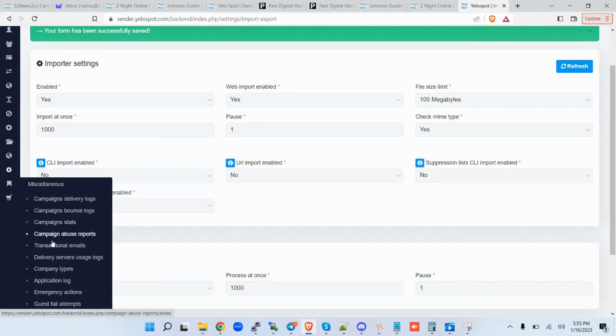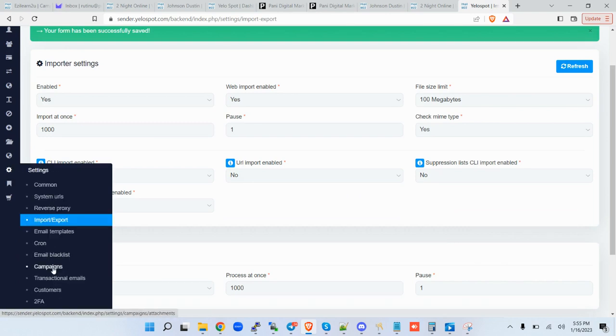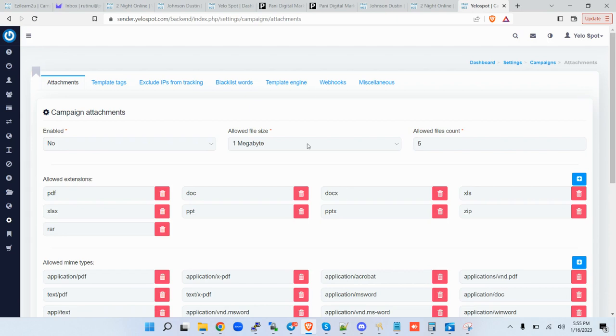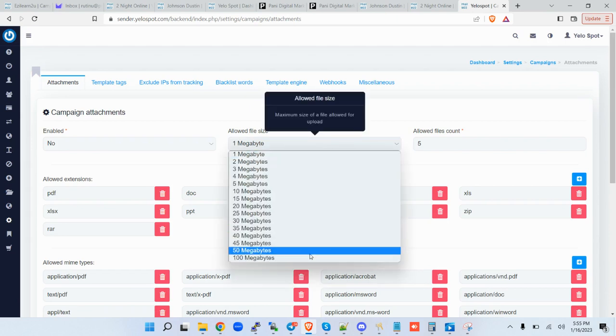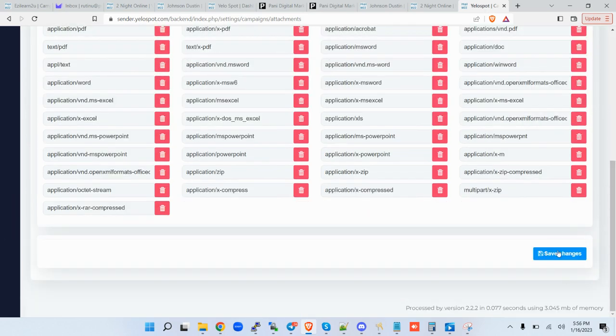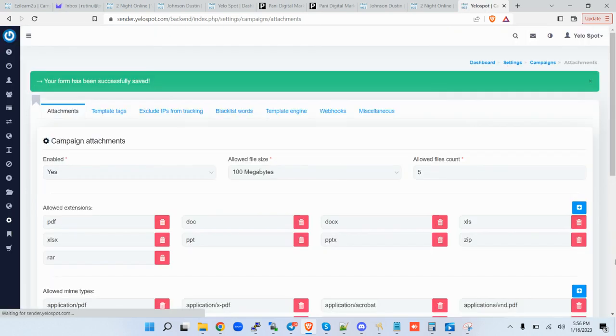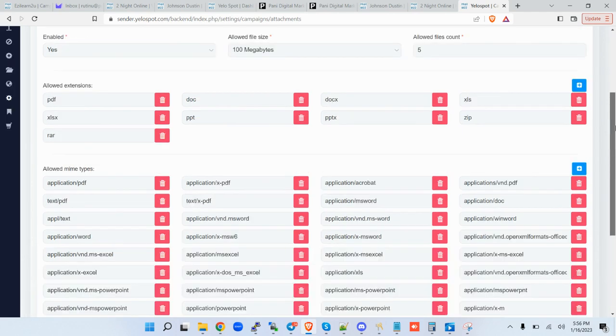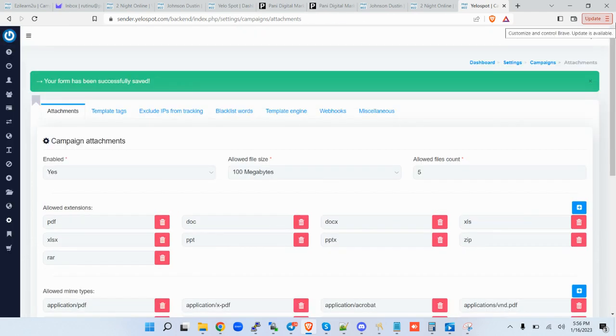And the other thing that you want to do is you come here to campaigns. You can allow bigger files in case you're doing attachments. Say yes. Scroll down and save. These are the crucial settings when it comes to Mailwizz.